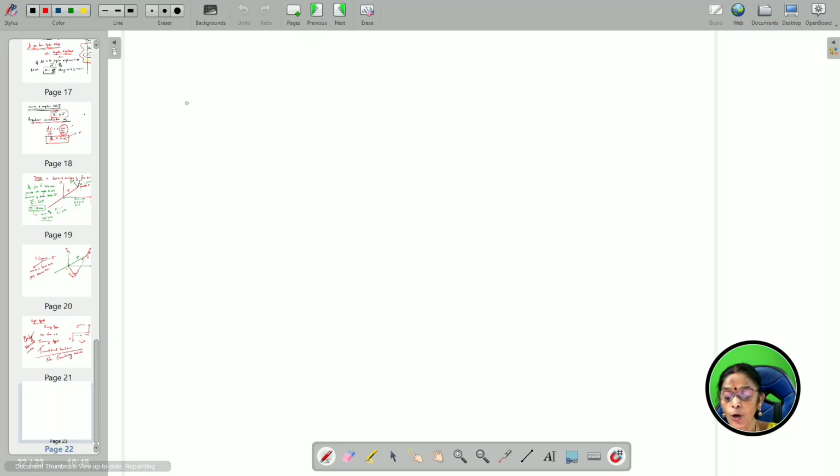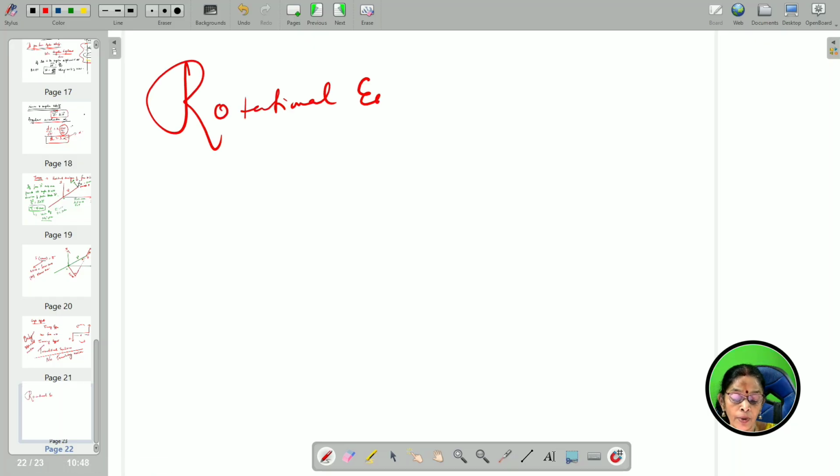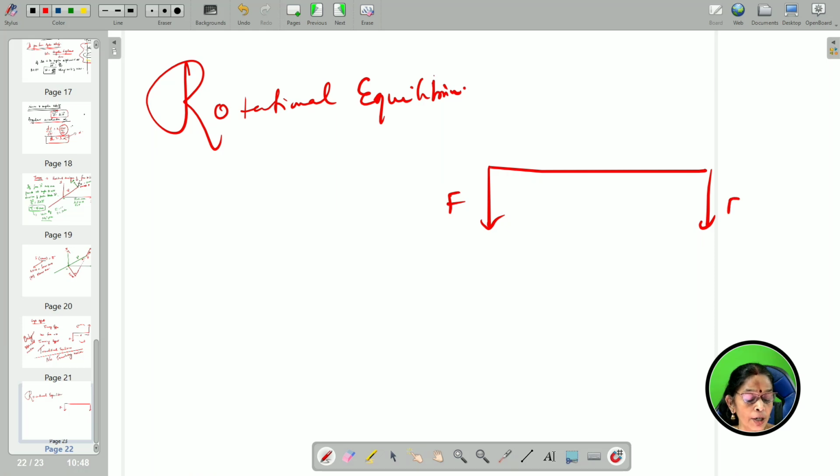Okay, what will it do for rotational equilibrium? For rotational equilibrium, apply a force on both the ends in the same direction of the force. Understand?